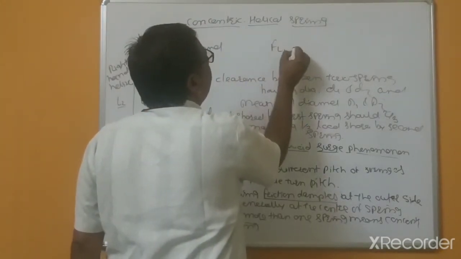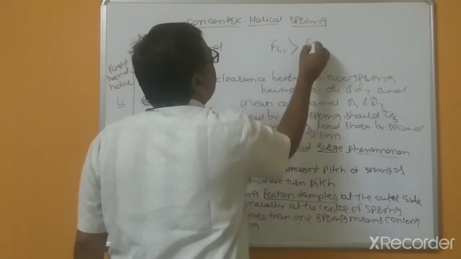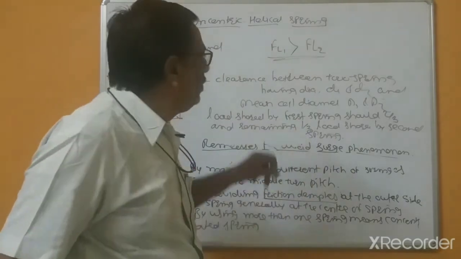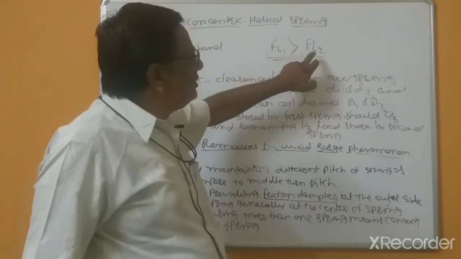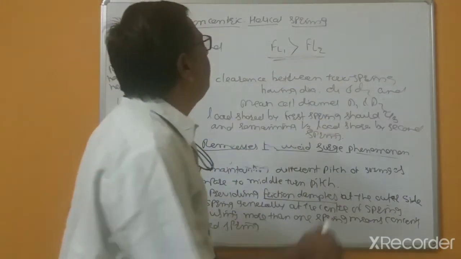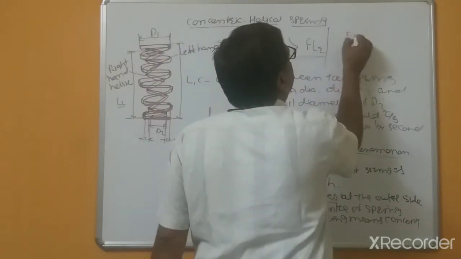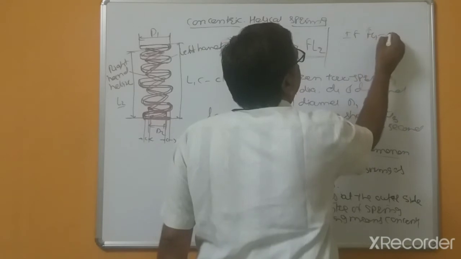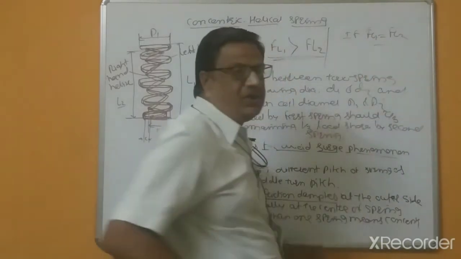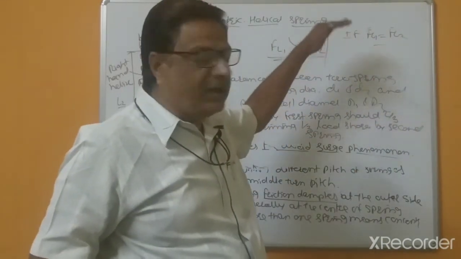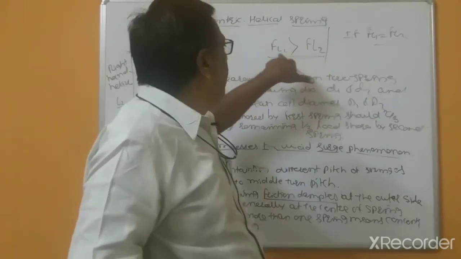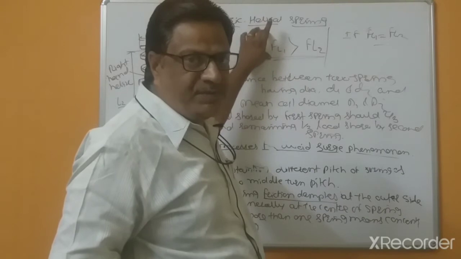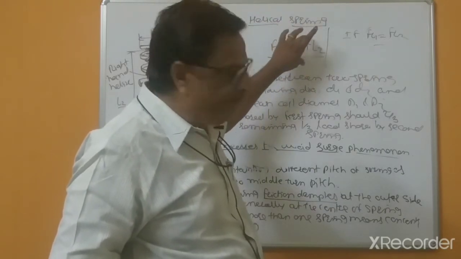Free length of the first spring should be greater than free length of the second spring. If the free lengths are equal, the load is shared equally by both springs, otherwise the load shared by the first spring is more compared to the second spring.